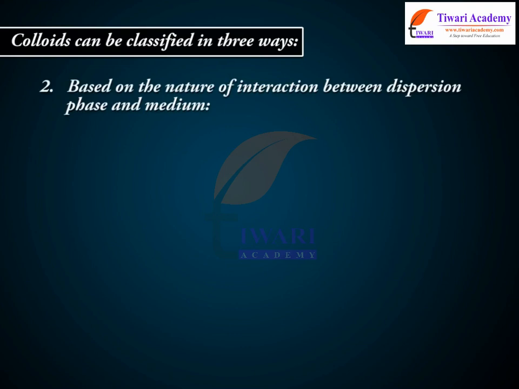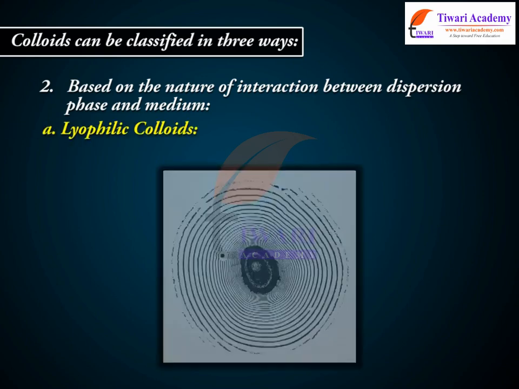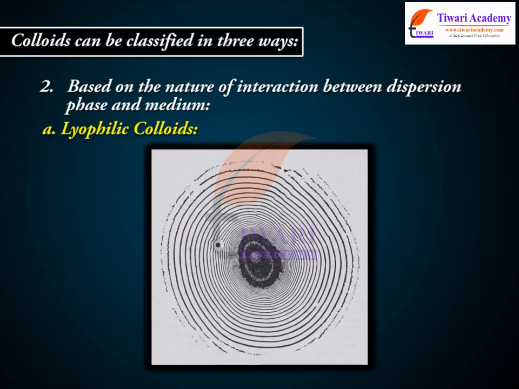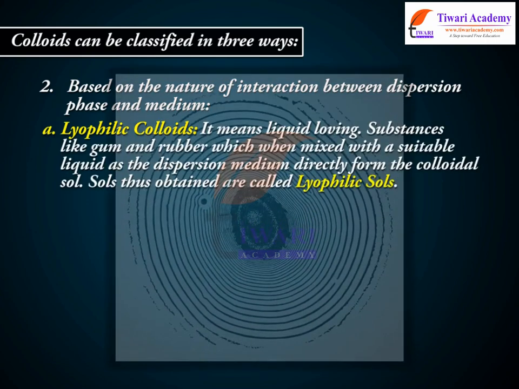2. Based on the nature of interaction between the dispersed phase and medium. A. Lyophilic colloids. It means liquid-loving. Substances like gum and rubber, which when mixed with a suitable liquid as the dispersion medium directly form the colloidal sol, are lyophilic, and sols thus obtained are called lyophilic sols.